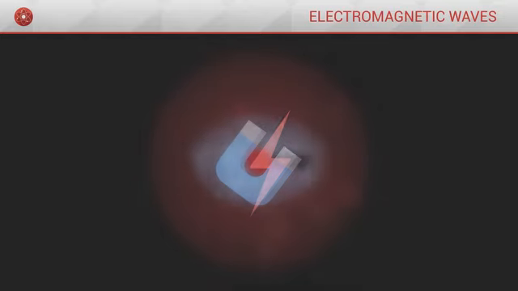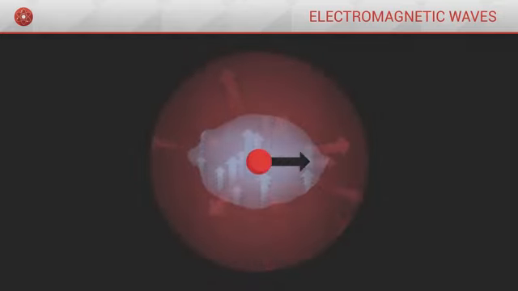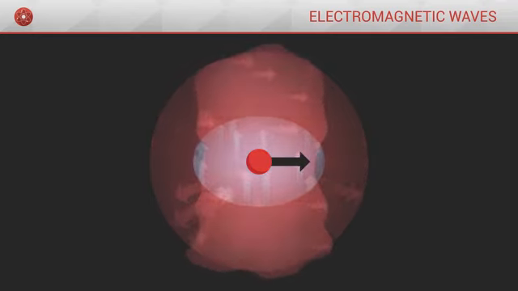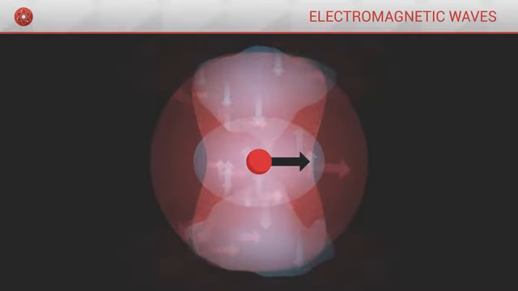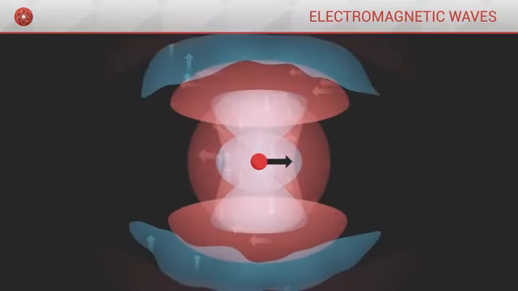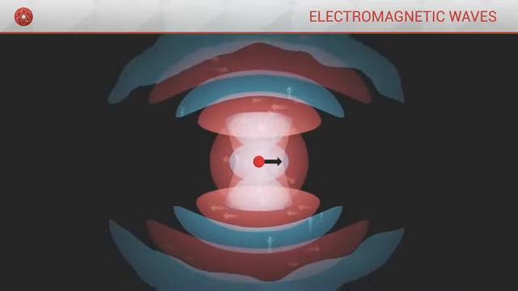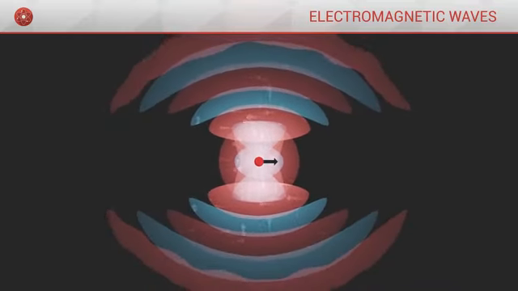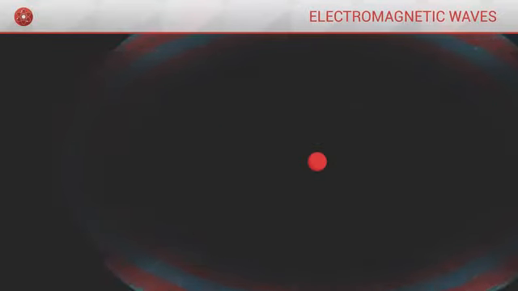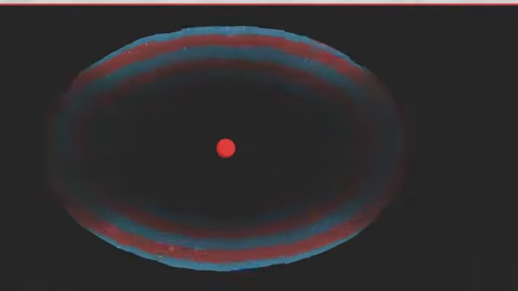In particular, the magnetic field which has just appeared will disturb the electric field. This disturbance of the electric field will in turn disturb the magnetic field. Step by step, the electric and magnetic fields will influence each other and vary in turn through this mutual disturbance process. The movement that has been imposed on the particle will propagate throughout space, spreading at the speed of light through the electric and magnetic fields. This phenomenon is called an electromagnetic wave.